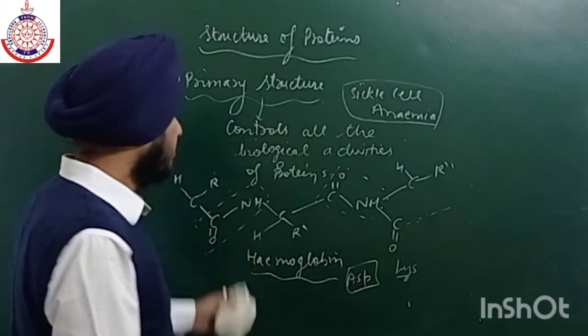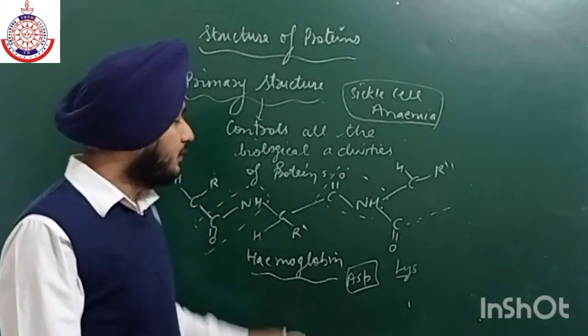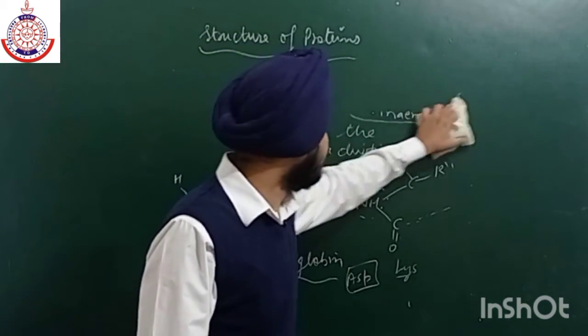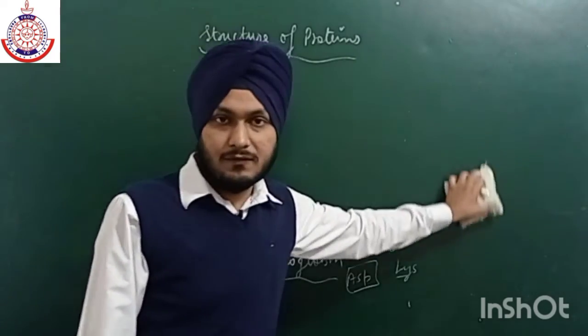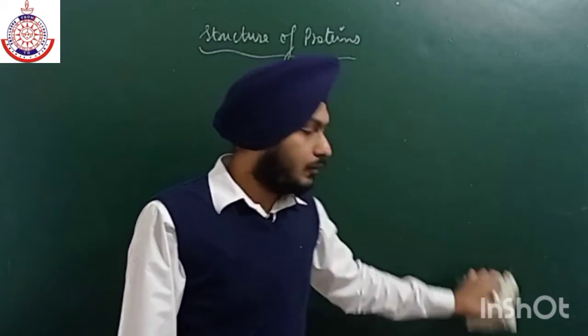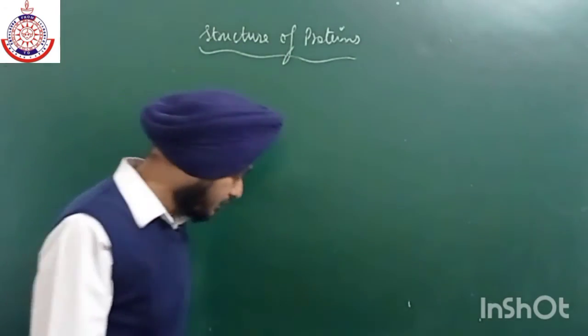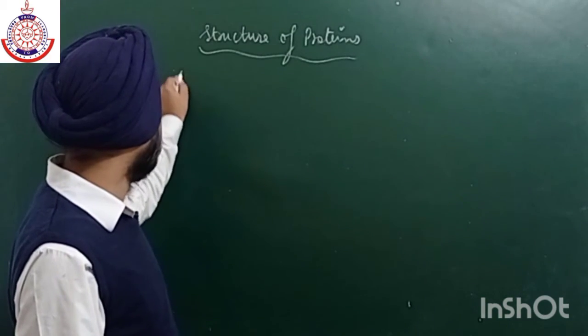Now this is all about the primary structure, and you have to note everything: the definition, and how they form when a large number of amino acids are arranged in sequence. Now, what are secondary proteins?